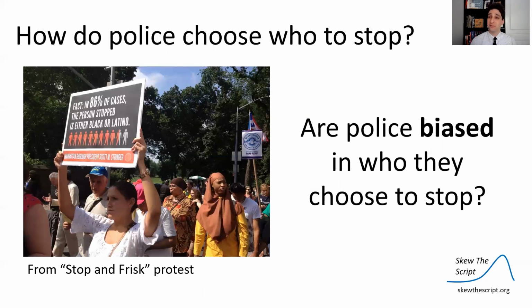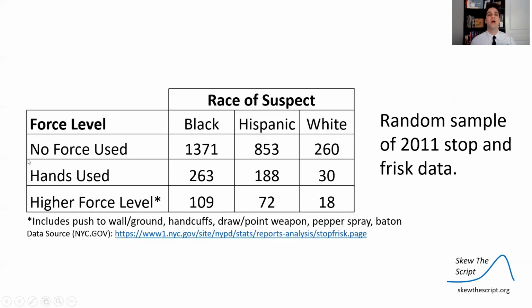So one question people have asked is, are police biased in who they choose to stop? So we looked at this data before, we're gonna look at it again. This is a random sample, and it's also a representative sample of the 2011 data from the program as reported by police. We had the 3 predominant racial groups in the data set among suspects, Black, Hispanic, and white, and we had the force levels used against them according to this breakdown.